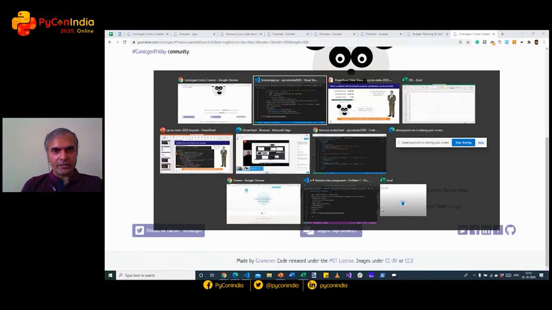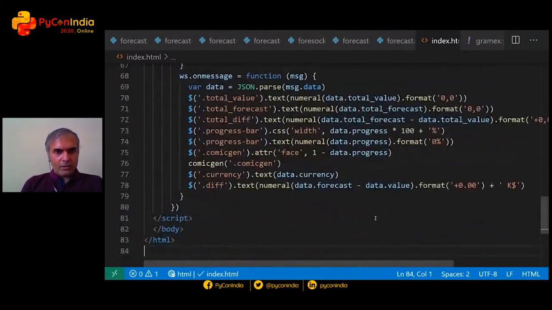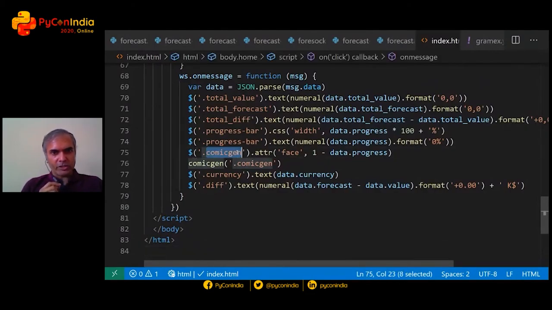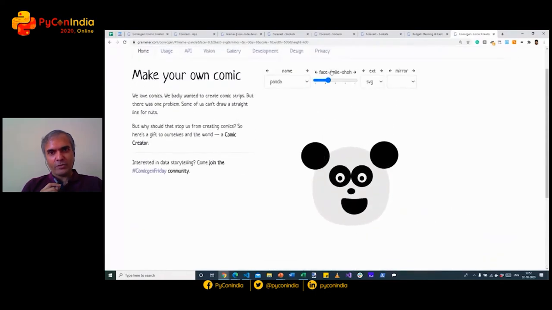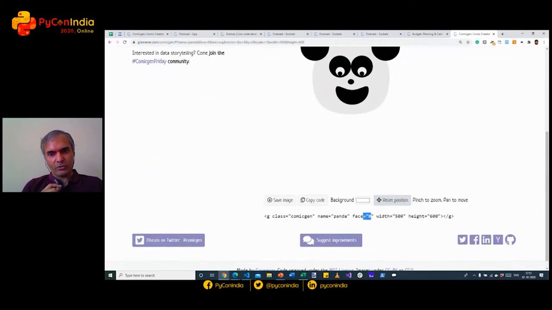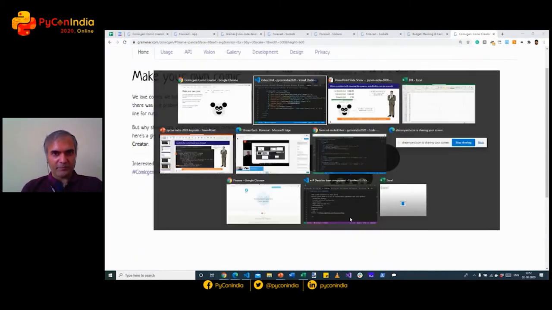And that's all based on one parameter here, which is face is equal to. So what I did in this code here was, for the ComicGen character, I set the face attribute to 1 minus the data progress. 1 minus because face is equal to 0 makes the panda smile, and 1 means it's unhappy, so I had to swap it around.